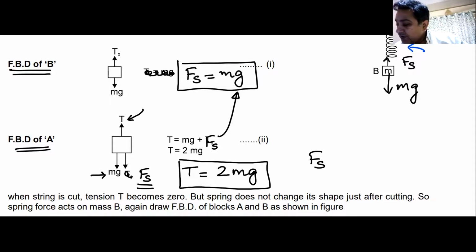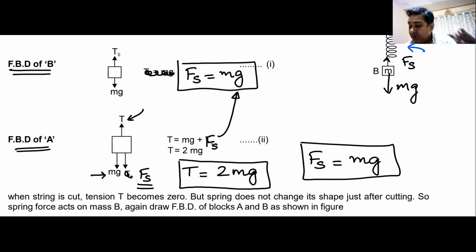And remember, the spring force is mg. Do we understand this? Up till now, so far so good, yes or no?